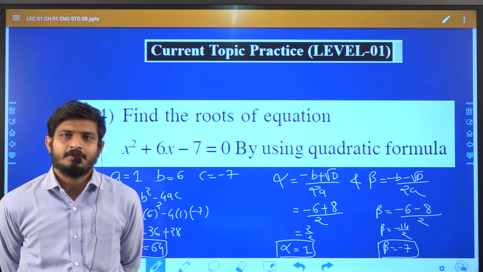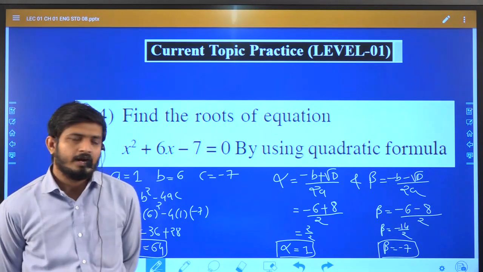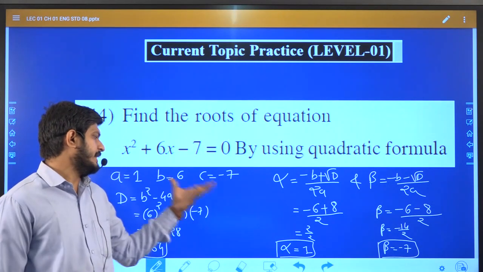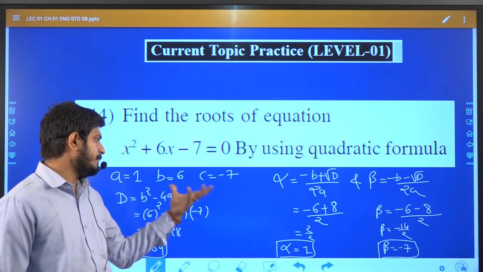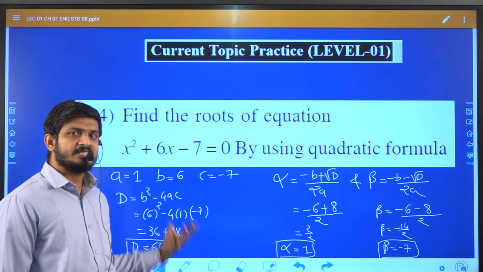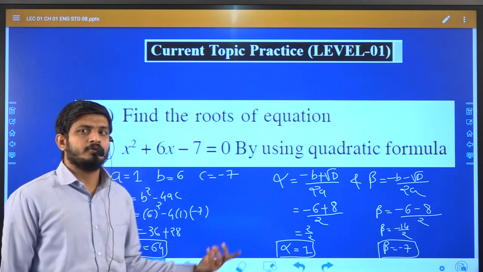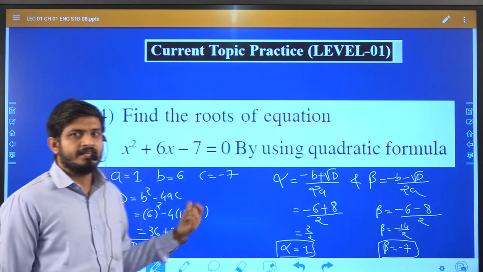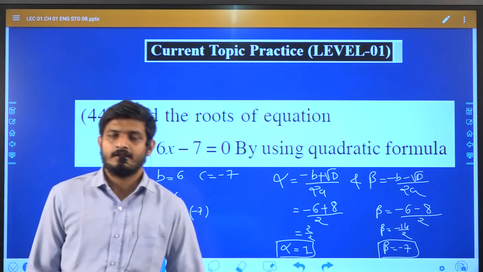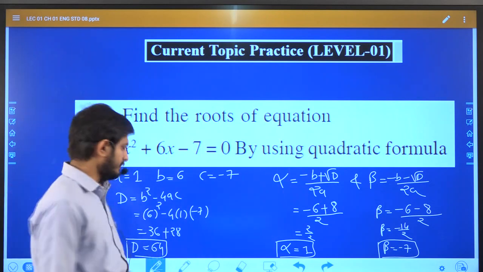So this is the way. It is very easy. Ultimately you want to find a, b and c, and after finding a, b and c, find the discriminant. If the discriminant is greater than 0, two real roots are there. If d is equal to 0, two equal roots are there. If d is less than 0, no roots are there. So that's it from this method.